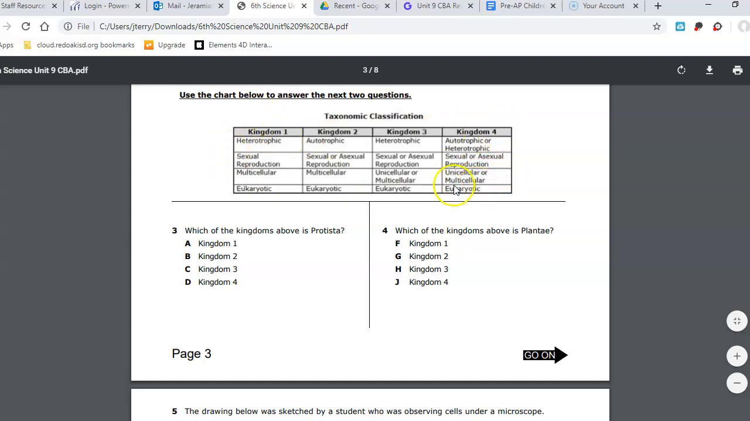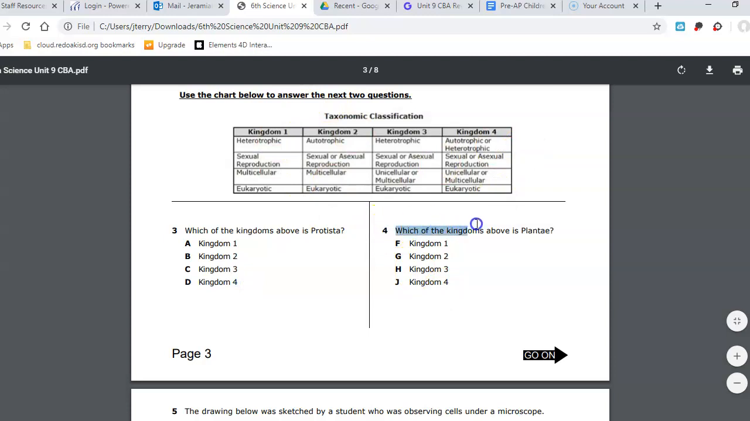So these are the descriptions of these kingdoms. We just don't know what kingdom we're talking about. Which of these kingdoms is the kingdom protista? Is it kingdom 1, kingdom 2, kingdom 3, or kingdom 4?